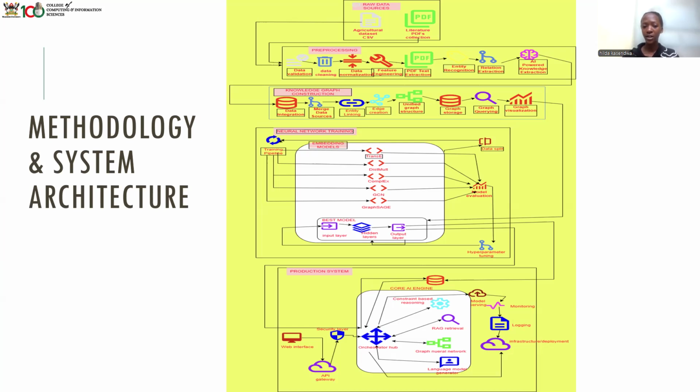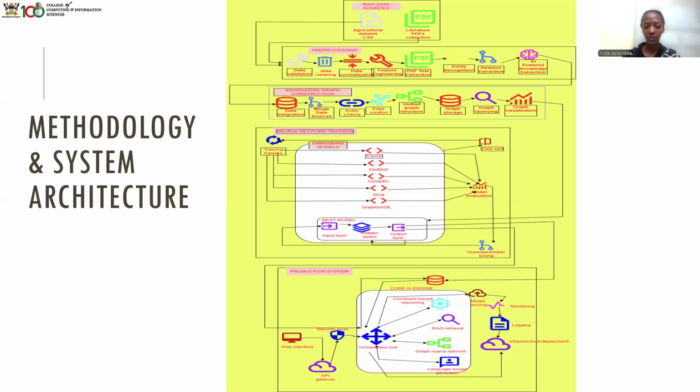For the AI-powered extraction, we used the Gemini API key to extract that data from the PDFs that we had collected. Then we proceeded to the knowledge graph construction, where we had the data integration, we merged data sources, we linked the entities available, the edge creation, the unified graph structure, graph storage, graph querying, and graph visualization.